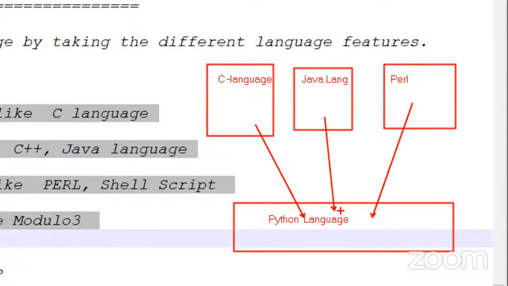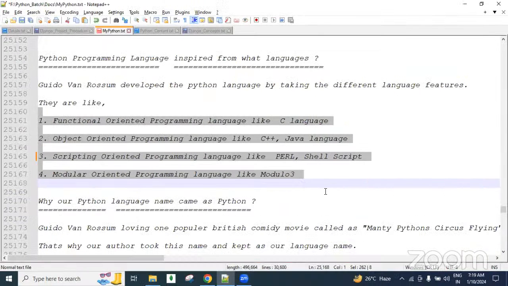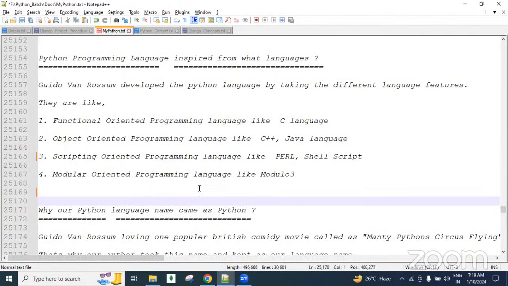So C language related functions concept is available in Python, Java related object oriented concept is available in Python, and Perl language related scripting oriented techniques are also available in Python. So whenever we want the functions concept, we can use functions; the objects concept, we can use objects; and scripting oriented behaviors we can also use, guys. That's why Python is in more demand as well. Why is Python getting more demand nowadays? Because features of multiple languages are mixed together and added in developing this language, guys. That's why it is getting more demand.